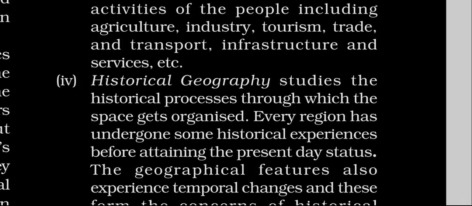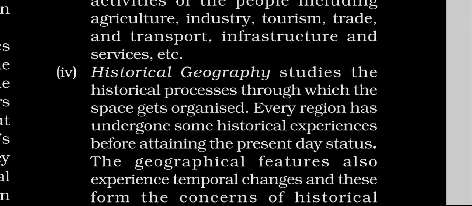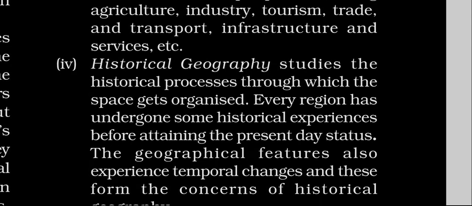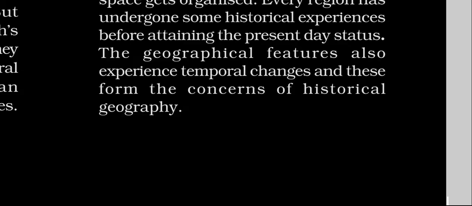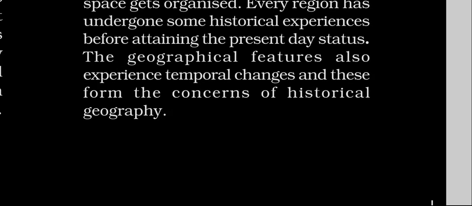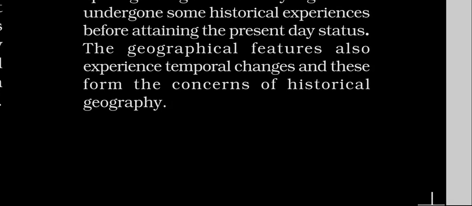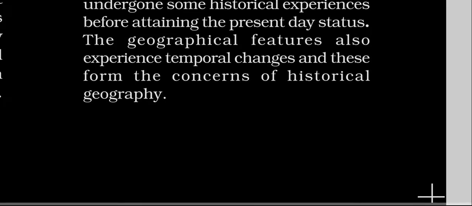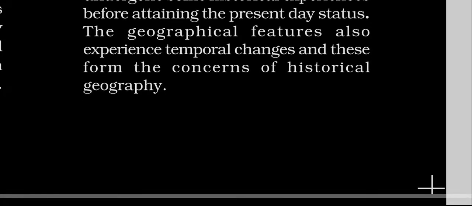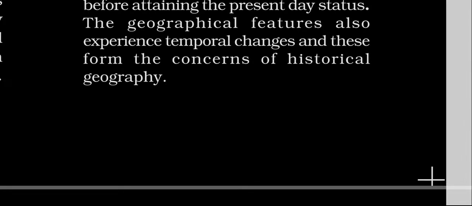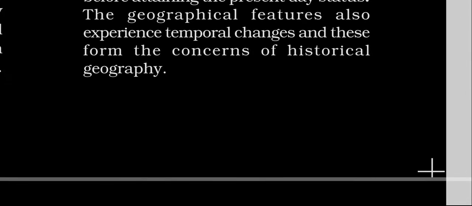Every region has undergone some historical experiences before attaining the present day status. The geographical features also experience temporal changes, and those form the concerns of historical geography.